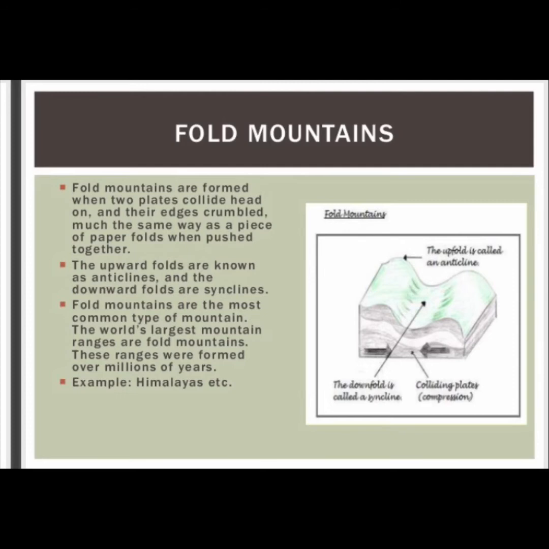The first type of mountain is the fold mountains. Fold mountains are formed when two tectonic plates collide head on and their edges crumble much the same way as a piece of paper folds when pushed together. The fold mountains are the most common type of mountains. The world's largest mountain ranges are fold mountains. These mountain ranges were formed over millions of years.